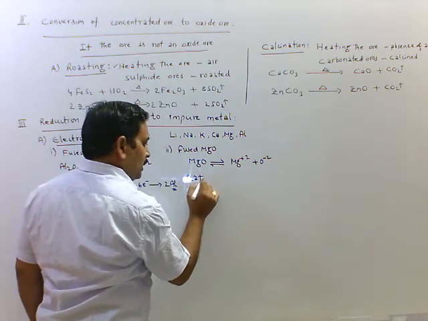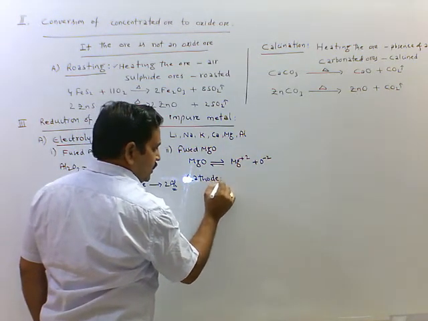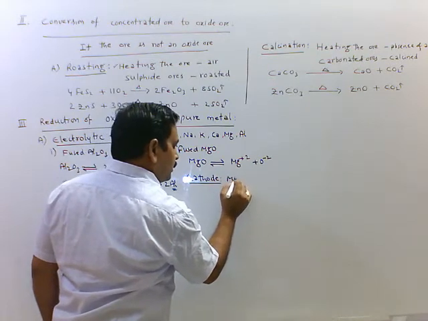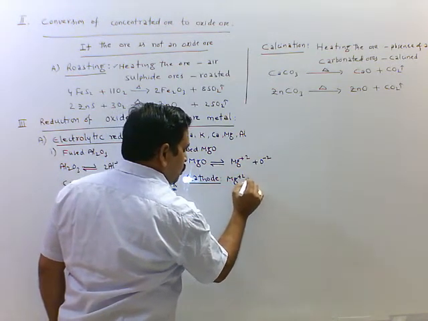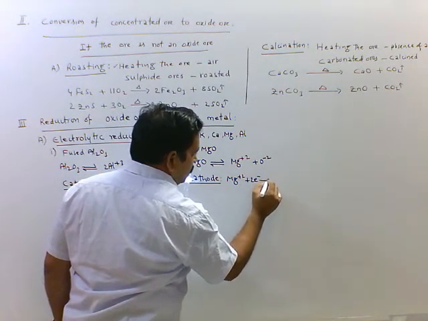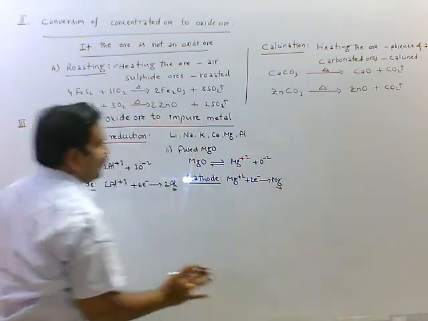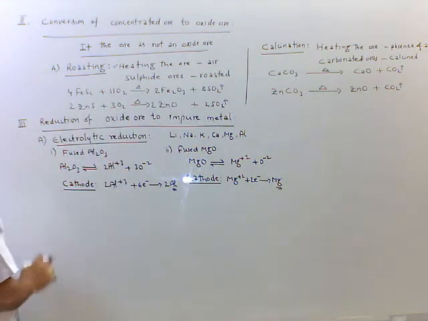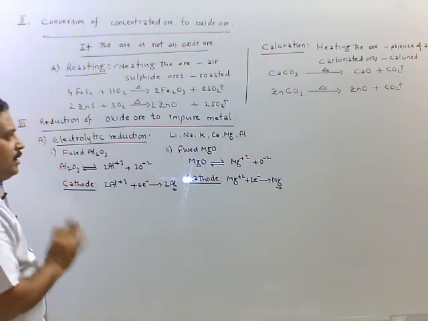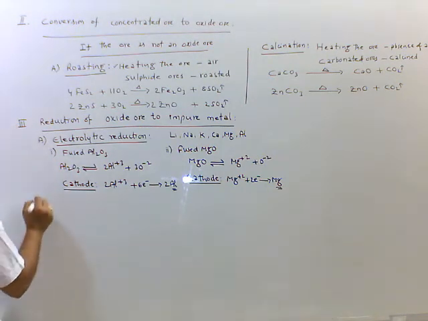Here also at the cathode, reduction takes place. We get Mg2+ plus 2 electrons giving rise to magnesium metal. This is impure metal. This is the electrolytic reduction method.